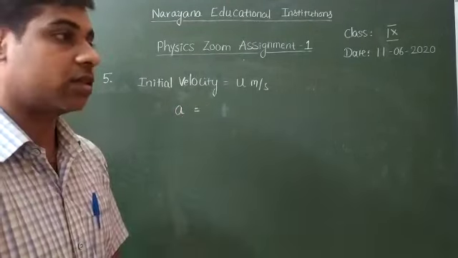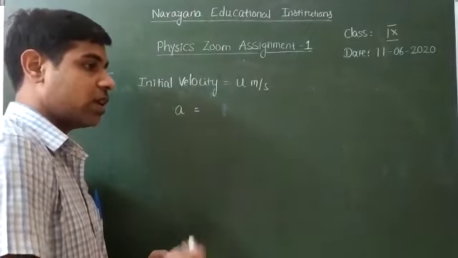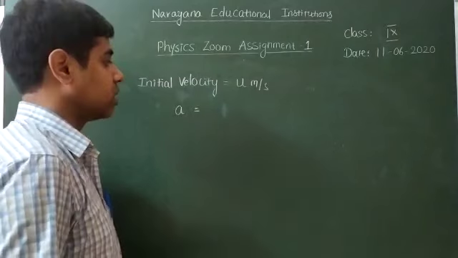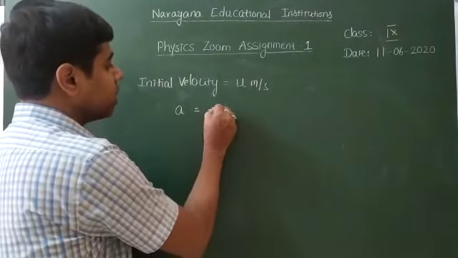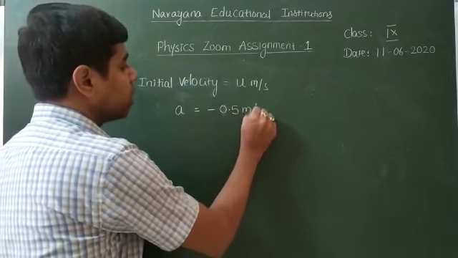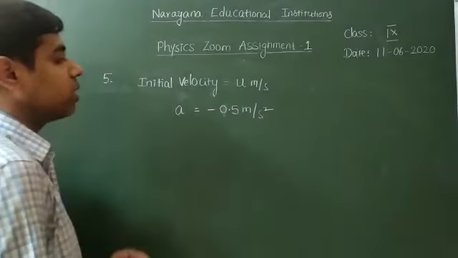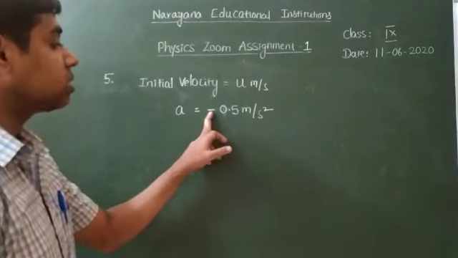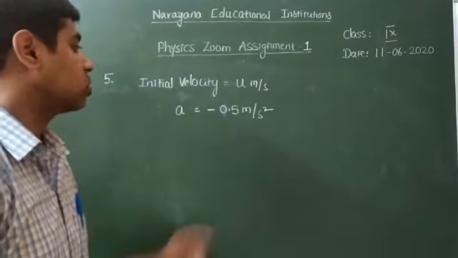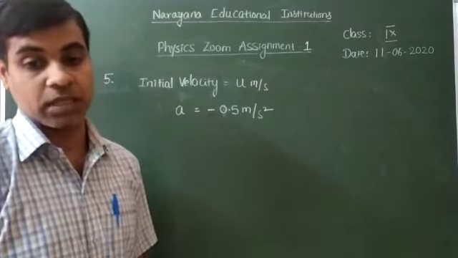Acceleration means velocity goes on increasing. Retardation means velocity goes on decreasing. So that retardation, we will write as a is equal to minus 0.5 meter per second square. What does this minus represent? Retardation. That means velocity goes on decreasing.